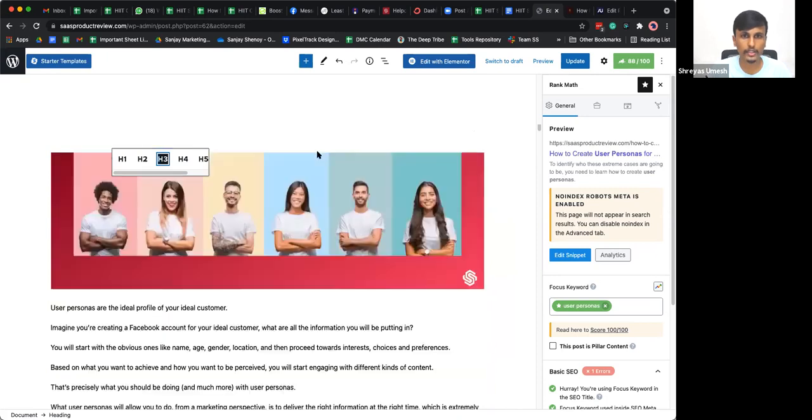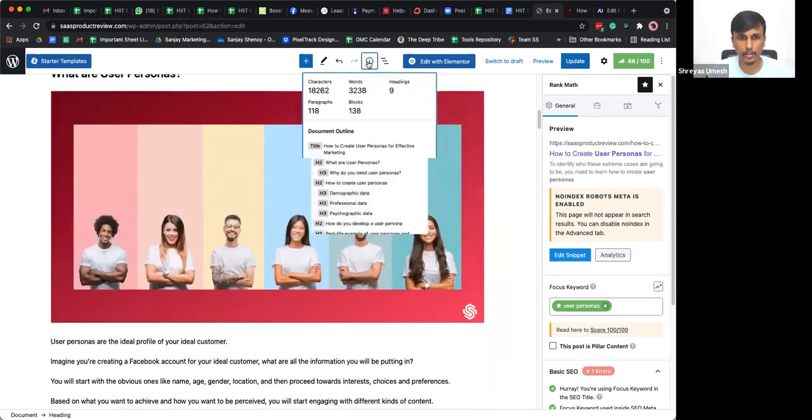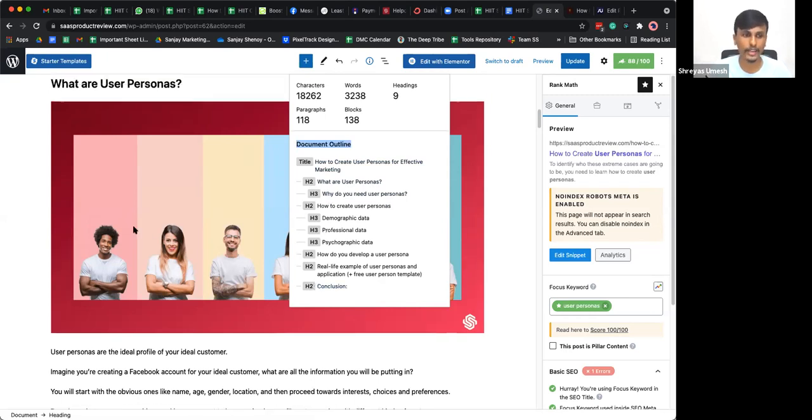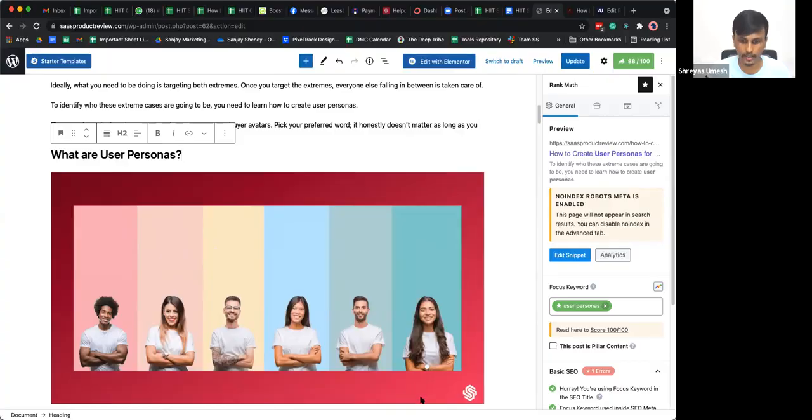So now what happens is you will see this I symbol here which says details. You can click on it and then you will be seeing the document outline. Right here it will say which is the title that you have chosen. So this is the H1 tag. What are user personas is now the H2 tag. And why do you need user personas is the H3 tag. Now it shows you the hierarchy of the article in itself. So in SEO terms, it's called header tags, but in layman's terms, it's called headings and subheadings.